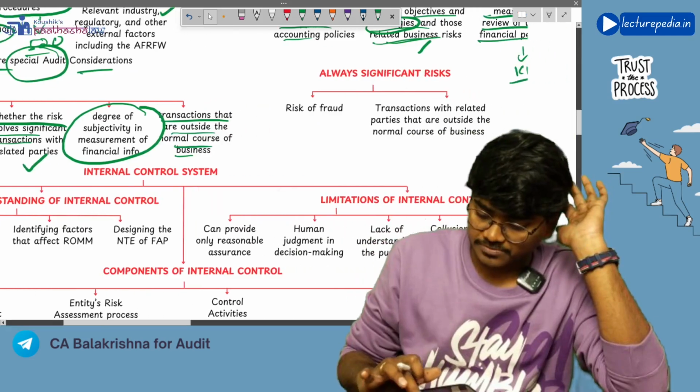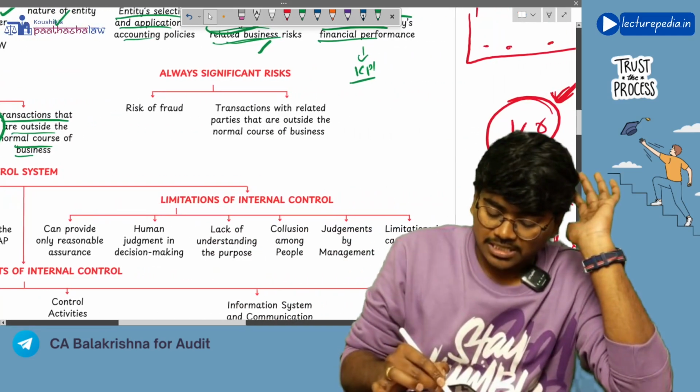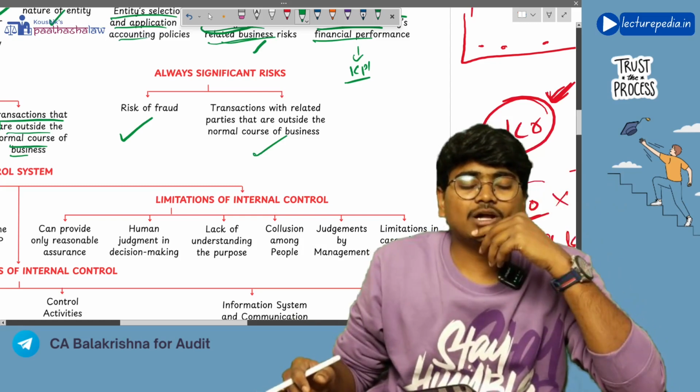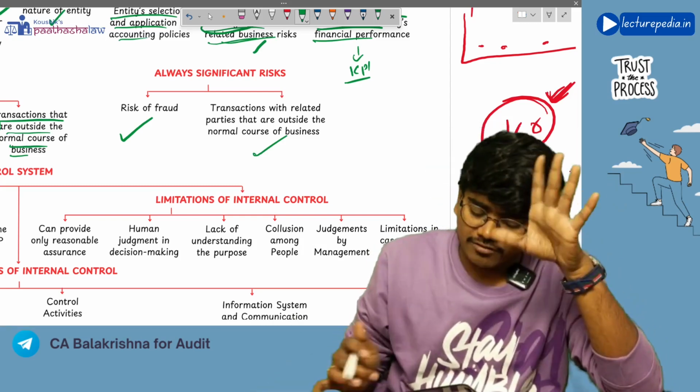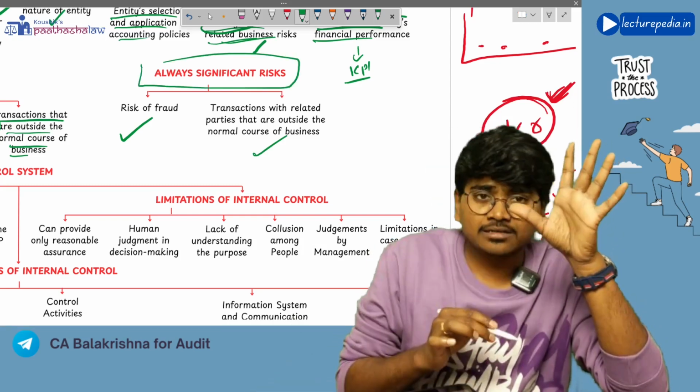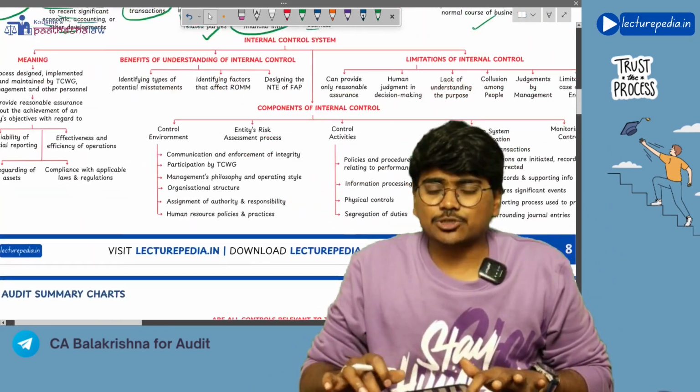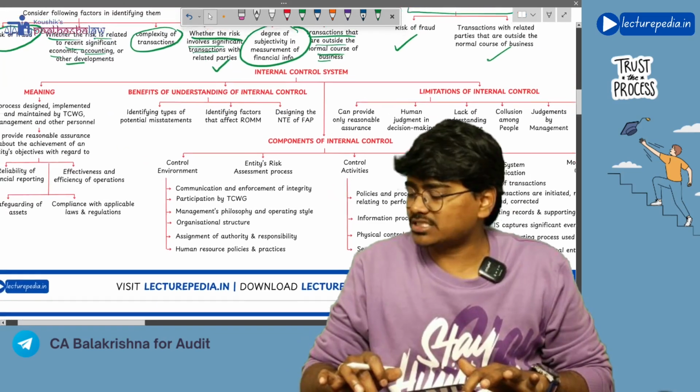Got it? Yes, sir. Next, these two things, risk of fraud and transactions with related parties that are outside the normal course of business, you'll always treat them as significant risk. Got it? Next, moving to internal control system.